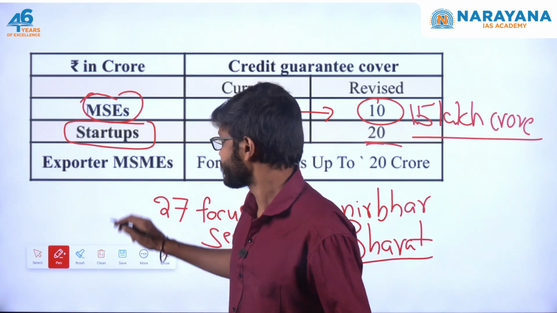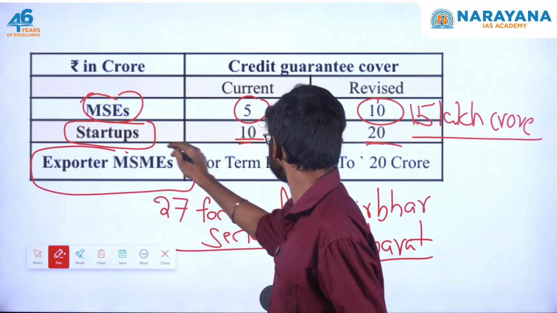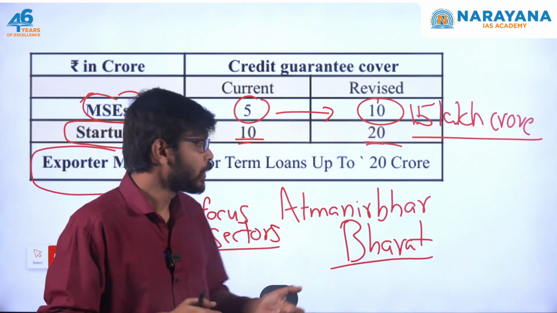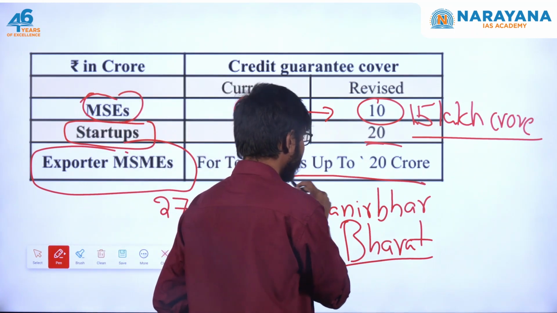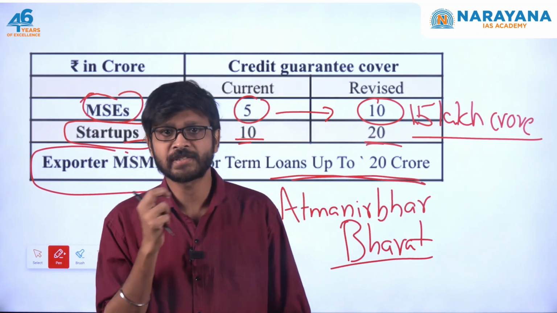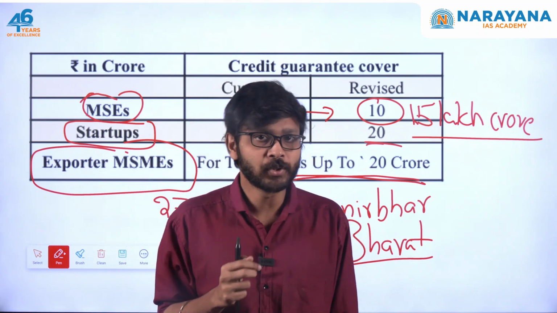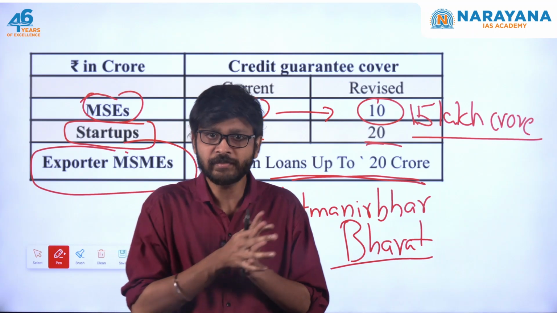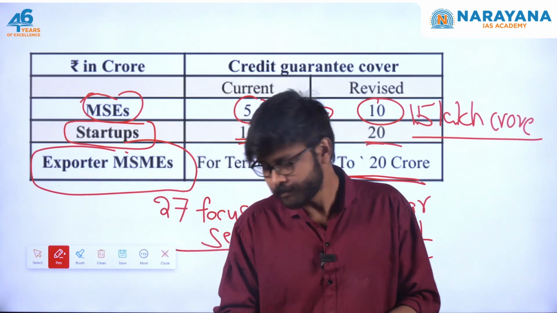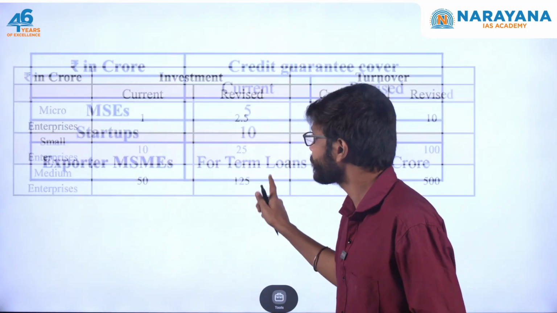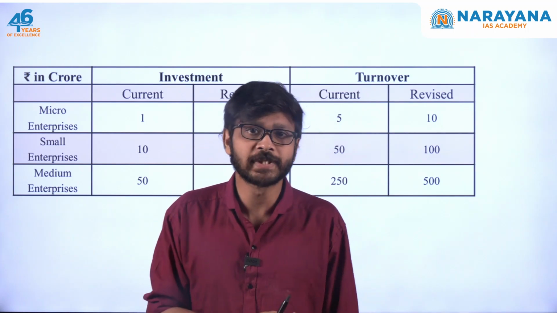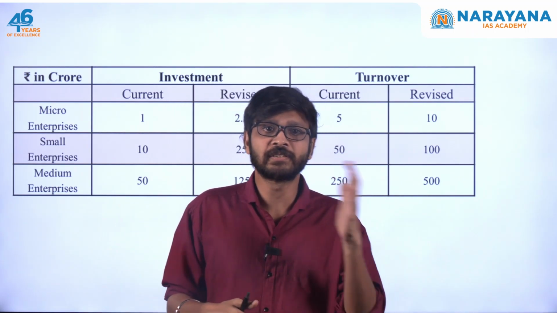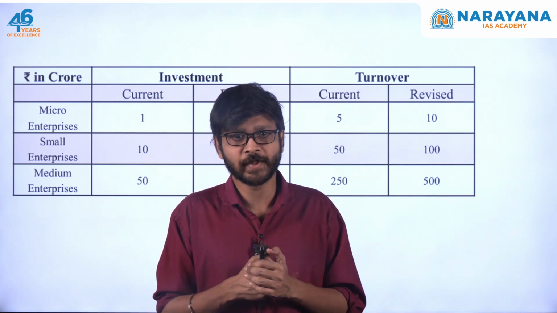Again, for export MSMEs there is also a change. Term loans will be available up to 20 crore for these exporter MSMEs. Again, this will also promote the global competitiveness of Indian MSMEs. To help these MSMEs scale up and improve access to capital, the investment and turnover limits for MSMEs have also been increased.